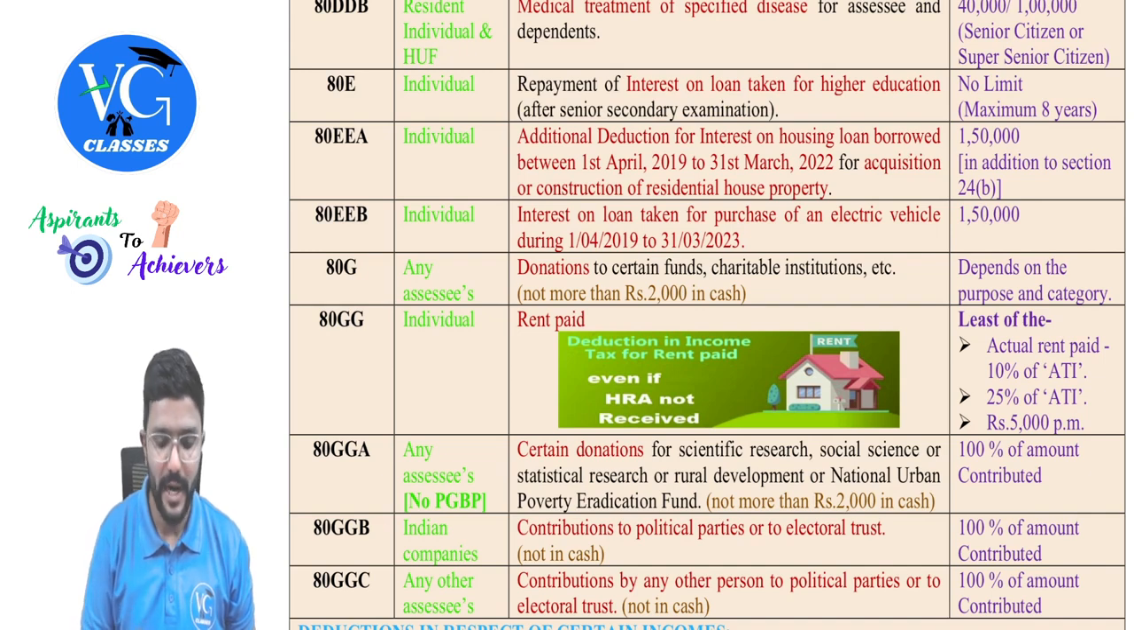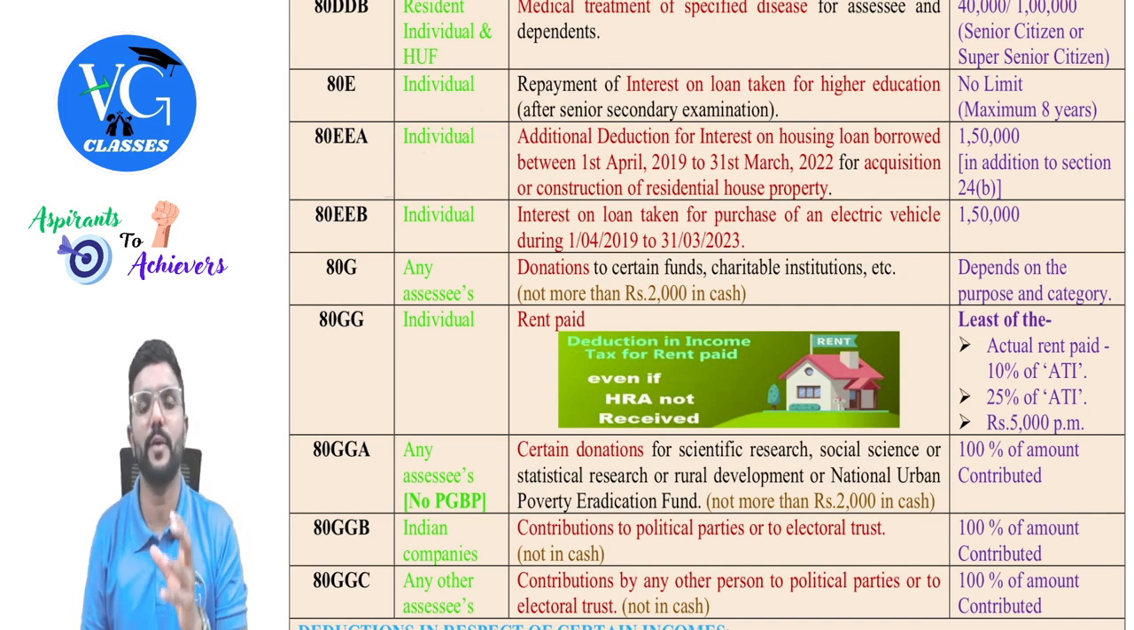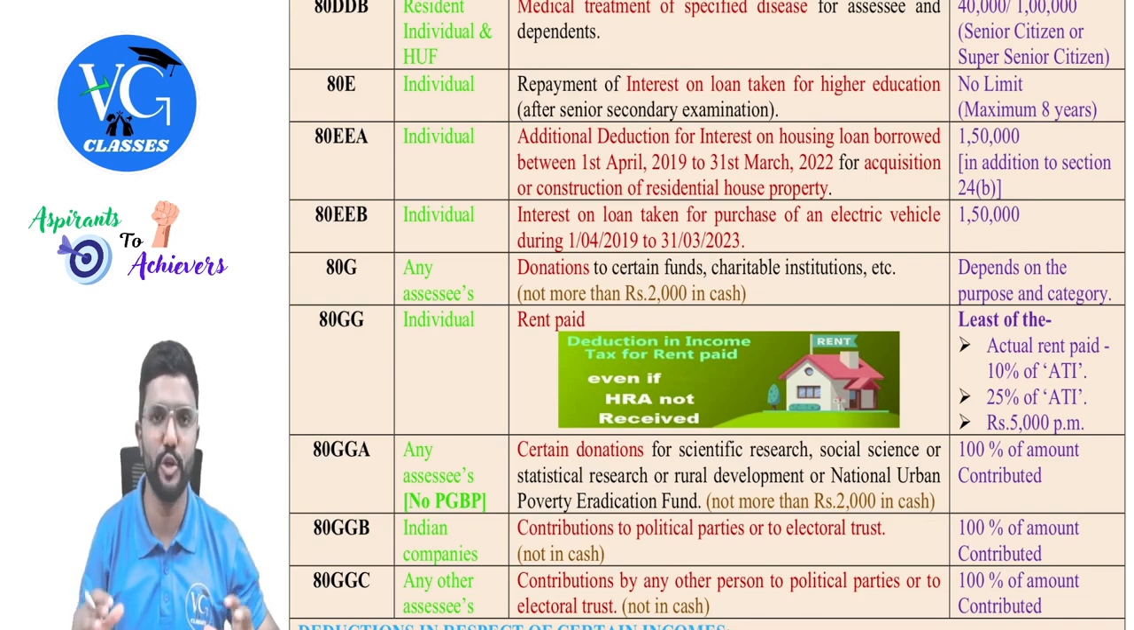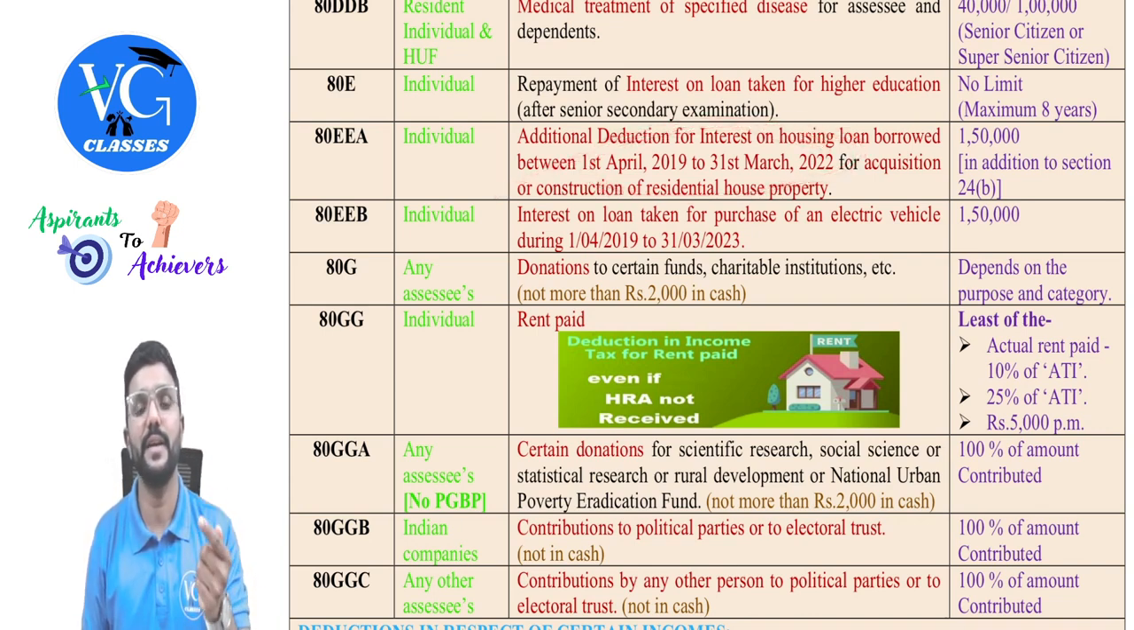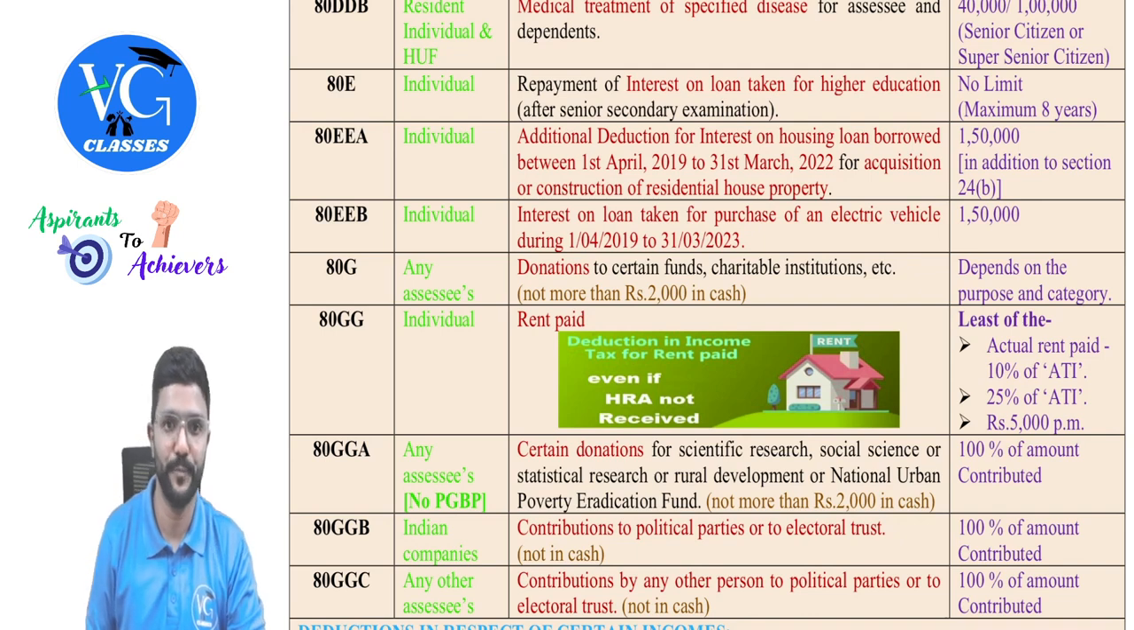And please be careful here: the value of the property, that is the stamp duty value of the property, cannot be more than 45 lakh. It should be an affordable house and the loan should be taken only between these dates. In that case, even interest paid during the previous year can be claimed as deduction.